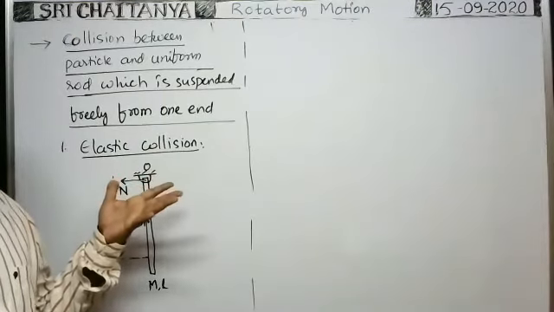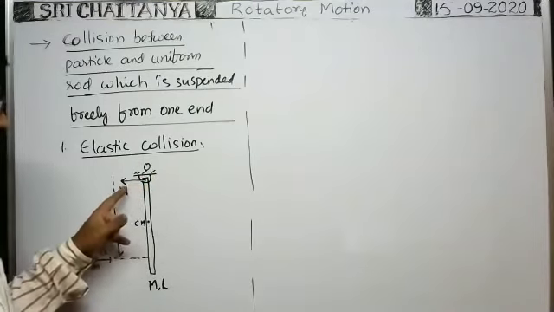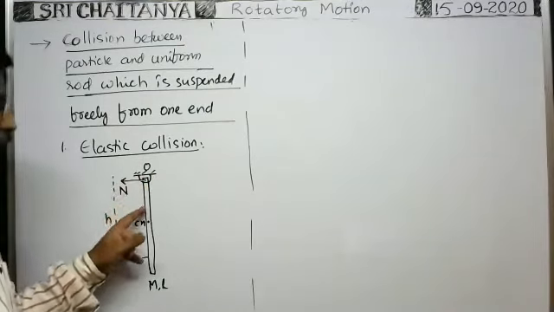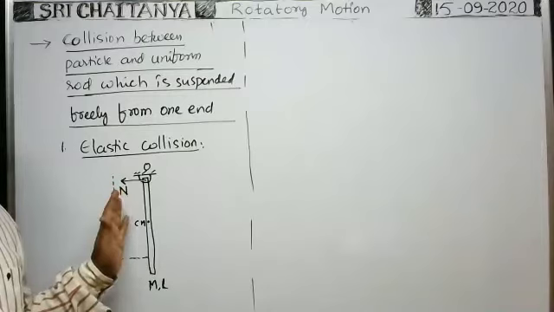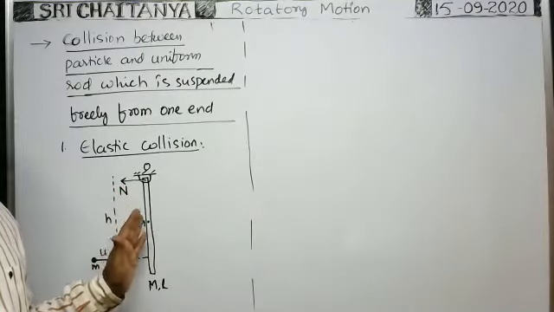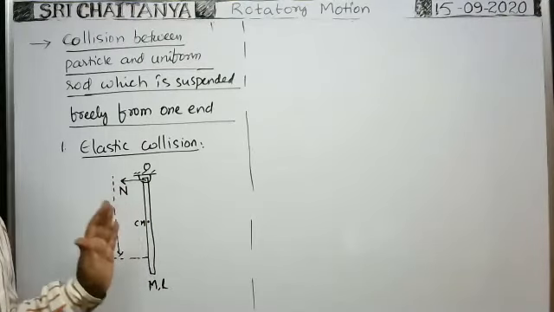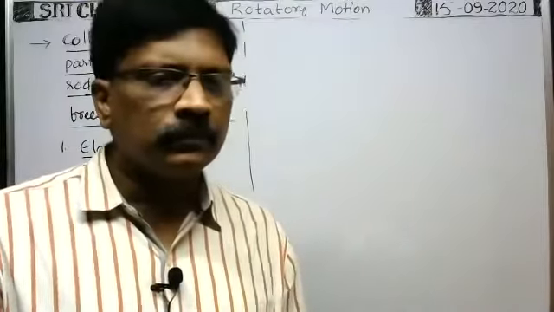The hinge is the third body. That's why this normal reaction exerted by the hinge on the rod is not an internal force. It is an external force. That's why we cannot apply the law of conservation of linear momentum for this particle and rod system. Okay.